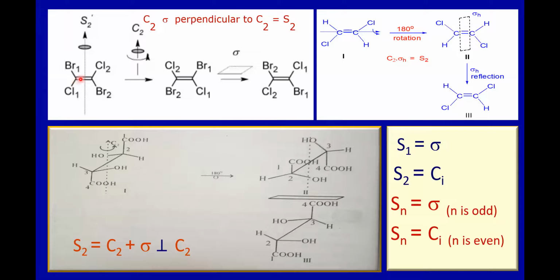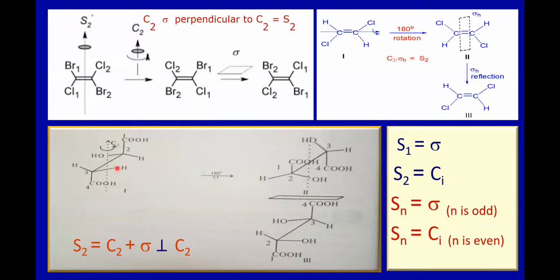Then look at this one, it has C2. Perform the C2 rotation, then reflect it in the plane perpendicular to this C2 axis, and you are getting an equivalent structure. So therefore, it has an S2 axis of symmetry, this way.